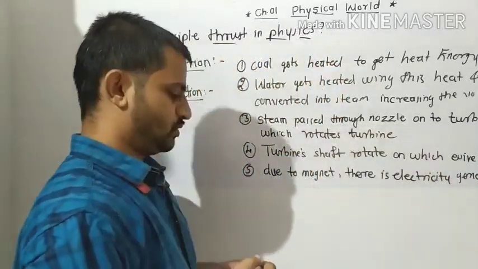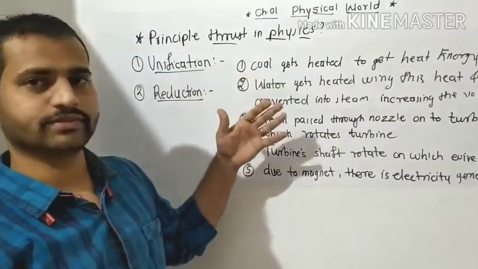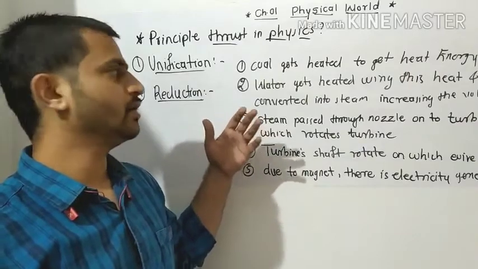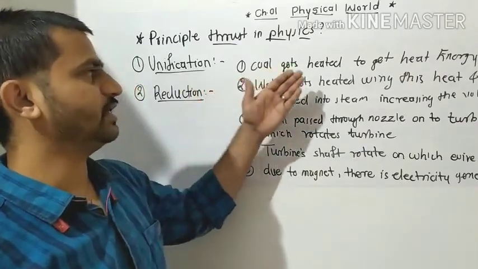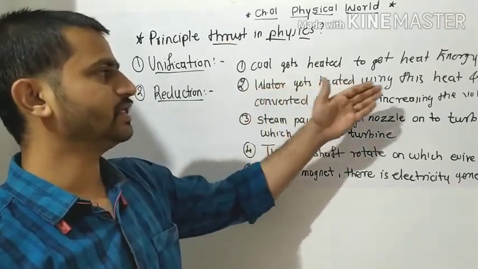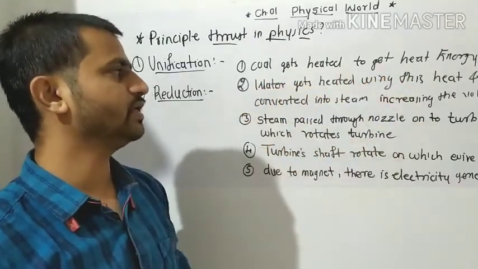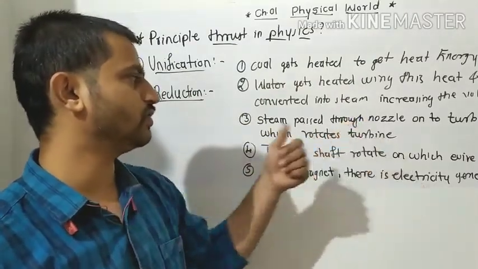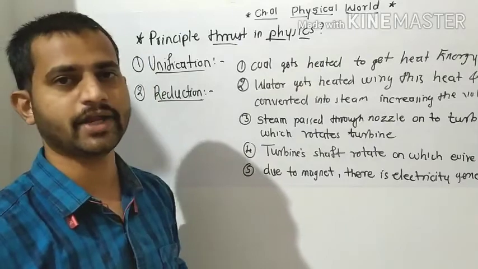Okay, so these are the processes in the complex process: coal gets heated to get the heat energy. Then water gets heated using this heat and gets converted into steam, which increases the volume. Then this steam passes through a nozzle onto the turbine, which rotates the turbine.